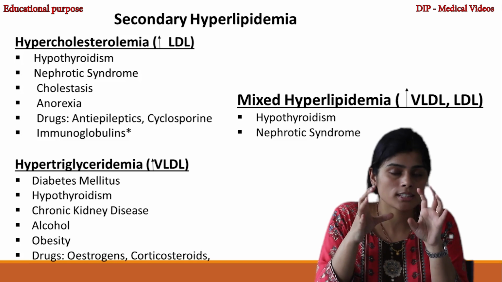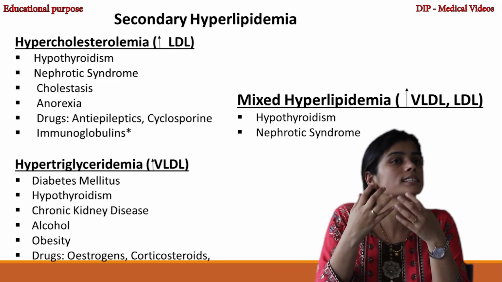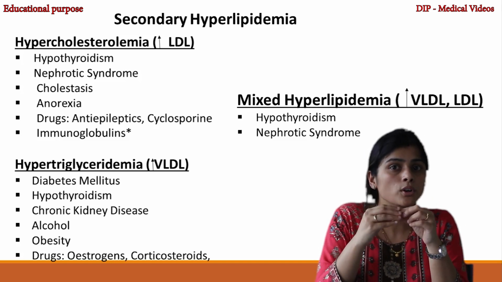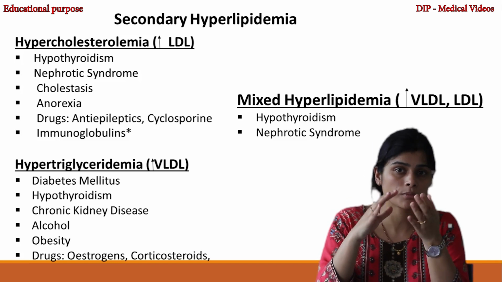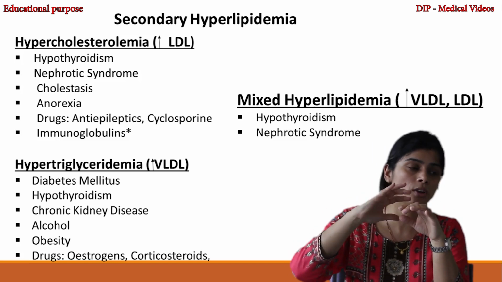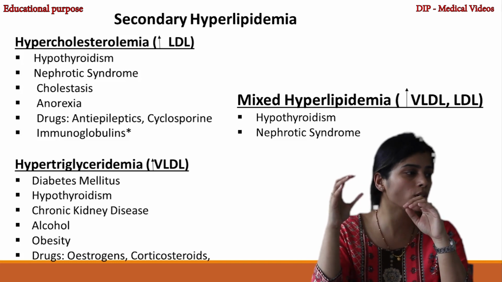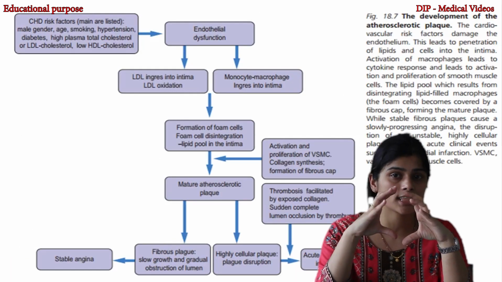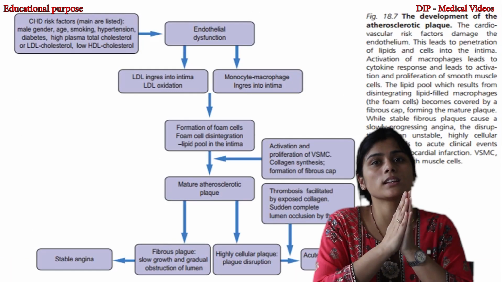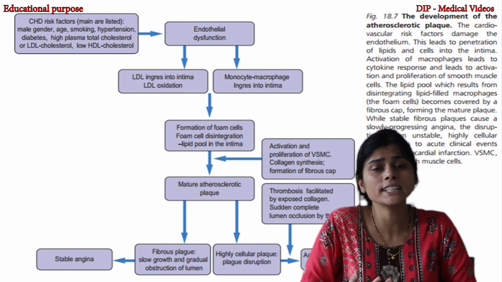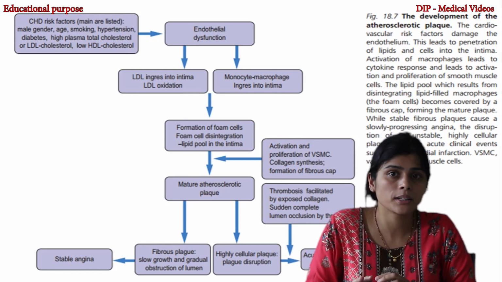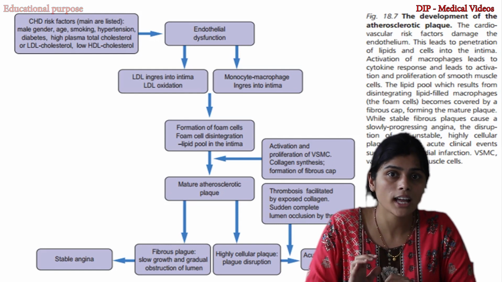Secondly, in hypothyroidism, increase in LDL level is there because of dysregulation of LDL receptor, because there is decrease in LDL receptor expression on the surface, and also because LPL activity is deranged in case of hypothyroidism. That's why there is increase in VLDL level. So there is mixed hyperlipidemia in case of nephrotic syndrome and hypothyroidism.